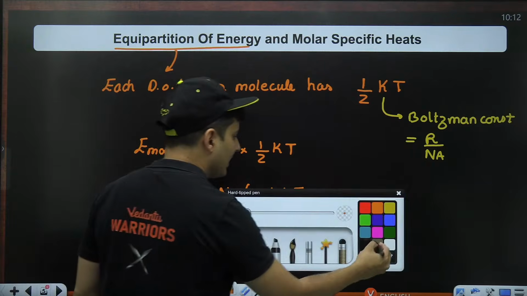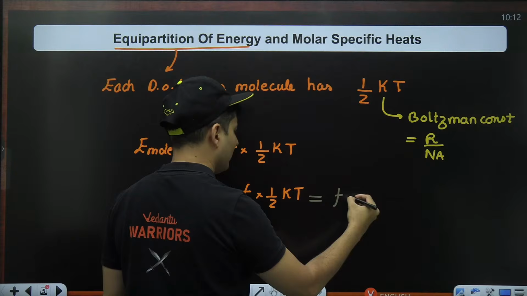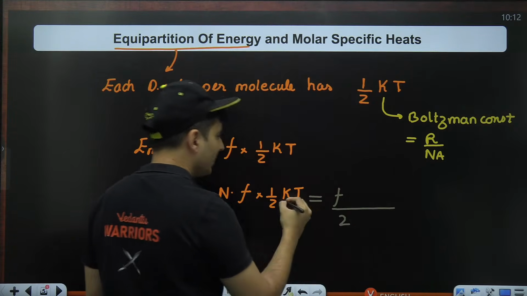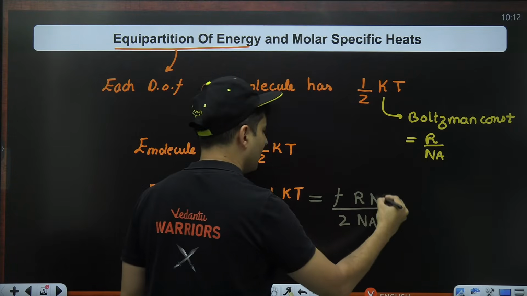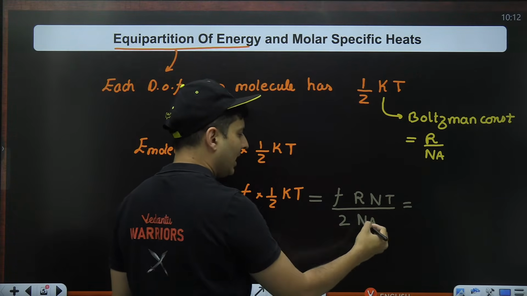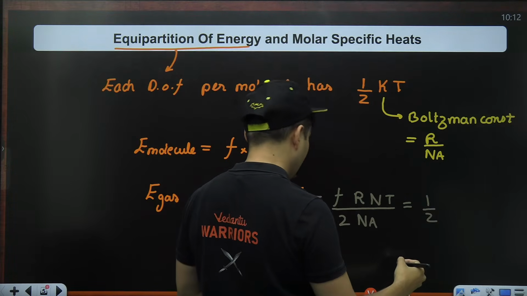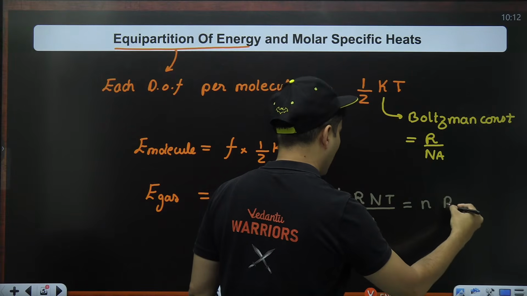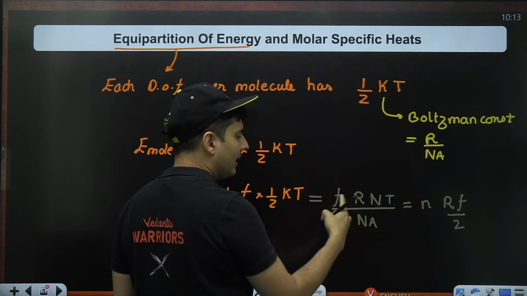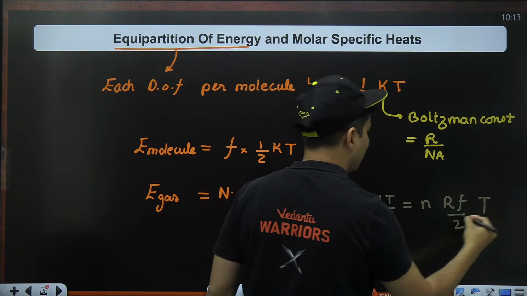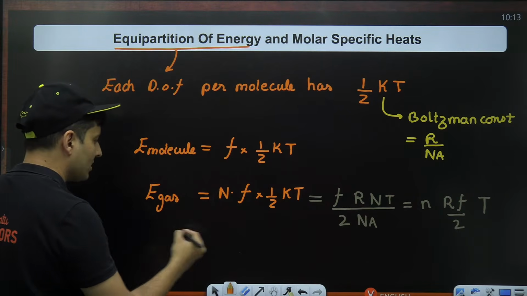Now you can rearrange these equations. You can say f is over here, then 2 is below. This k is basically R divided by Na, and this N comes over here, and T is over here. This N by Na is number of moles. So it will become n, then R, and then f divided by 2, and T. This particular term becomes your specific heat capacity at constant volume.